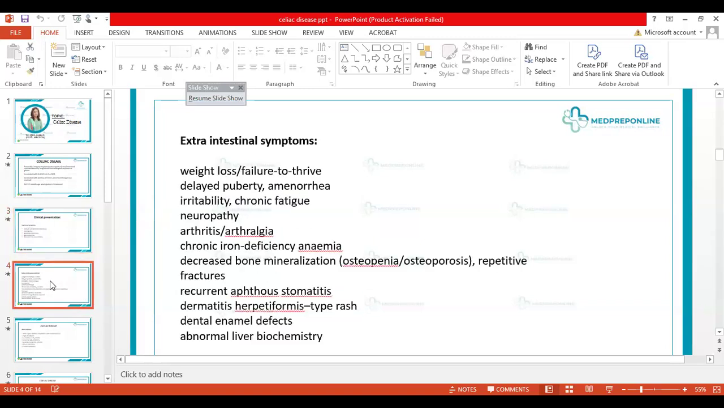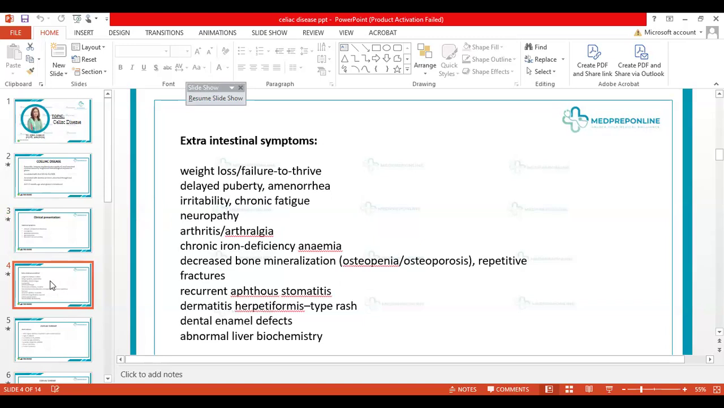Okay, so next up we have the extraintestinal symptoms. You can see that there is a big list of symptoms that can present as a major complaint of the celiac disease. First one being the weight loss and failure to thrive.